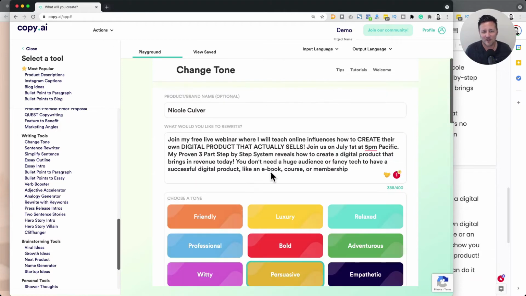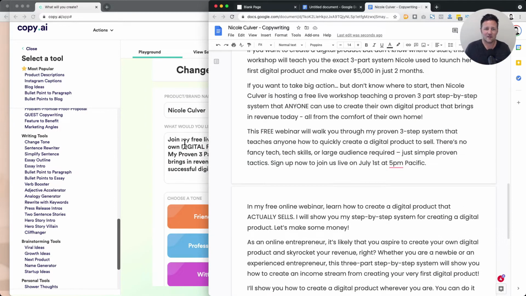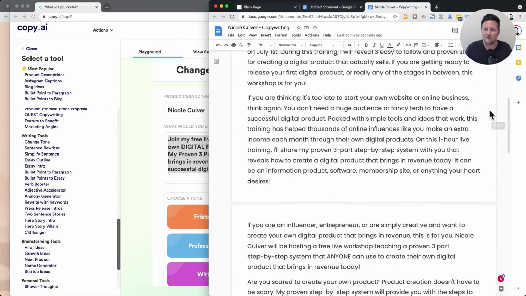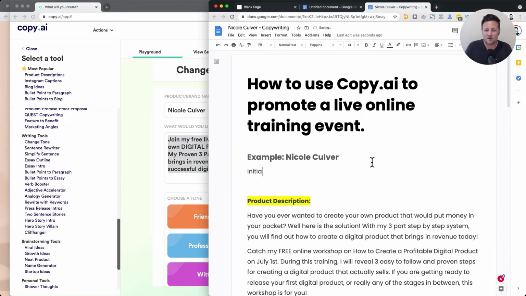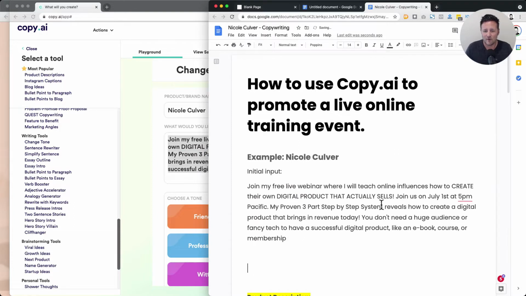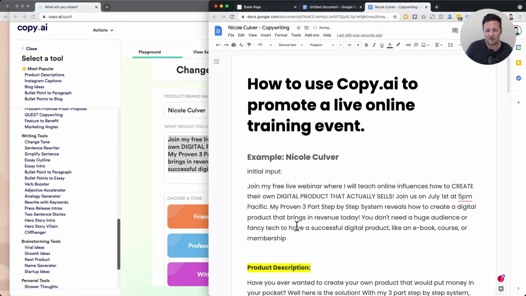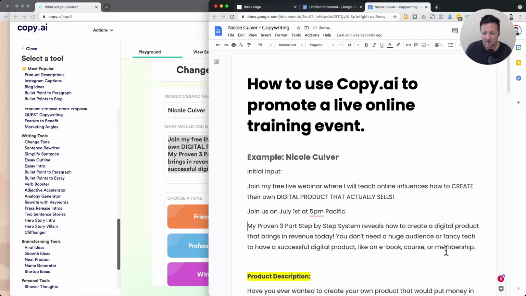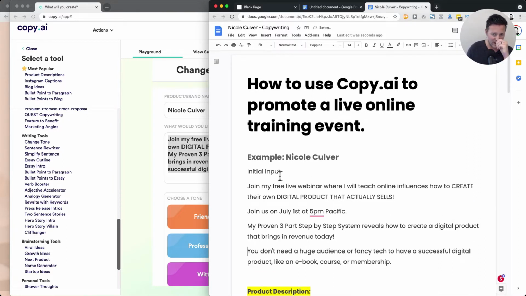All right, so we got some great stuff there using a couple different outputs based on what we gave it. I'm gonna take this initial copy and put it up here. We'll just say initial input. And just so we can remember, all we gave it, this AI knows nothing about Nicole and her business and her customers. All we gave it was some basic details, which really, if we break it up into a couple paragraphs here, this is all it understands.